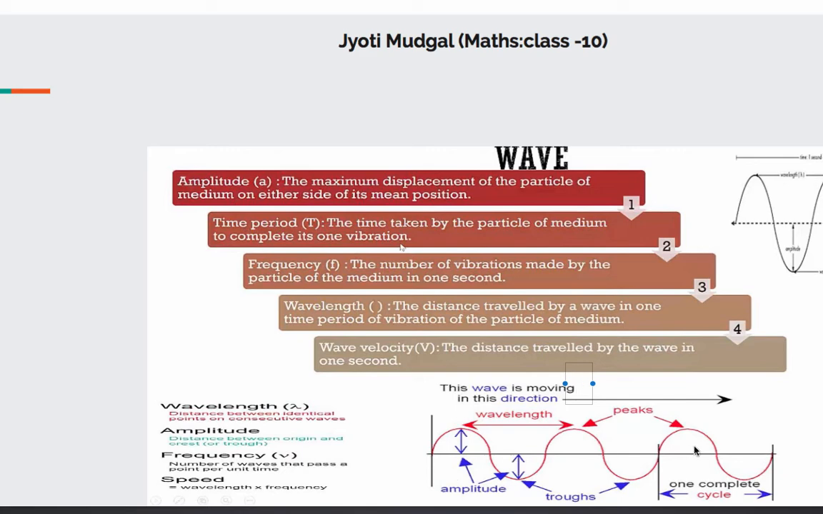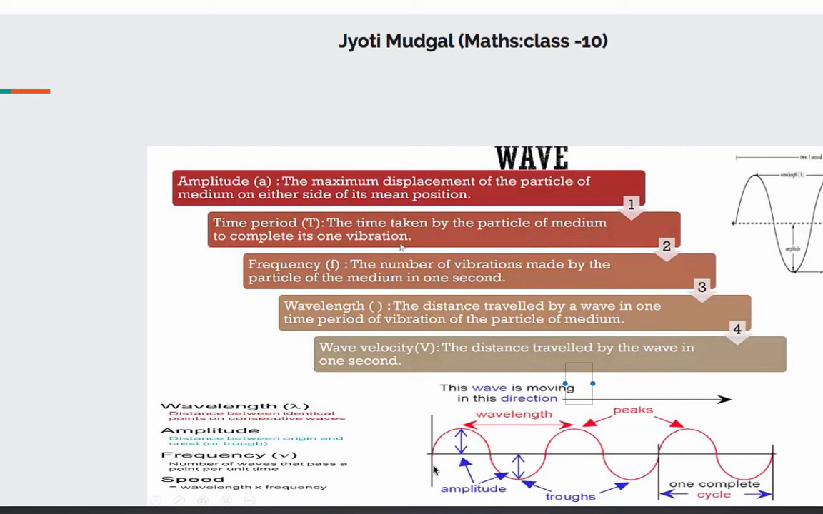This horizontal line, students, if you all can see, is basically the mean position. From this mean position, whatever is the maximum displacement above or below, it will always be the same. That maximum displacement is called the amplitude. Time period, capital T: the time taken by the particle or medium to complete one vibration.